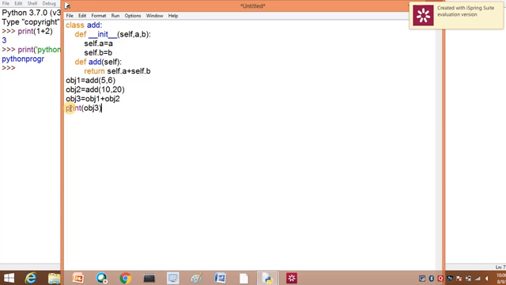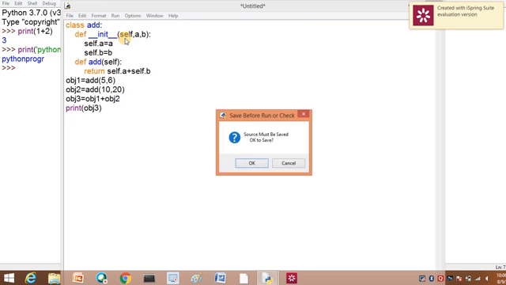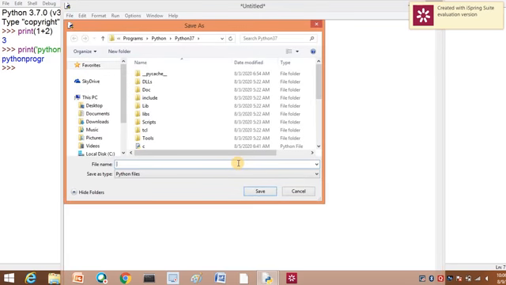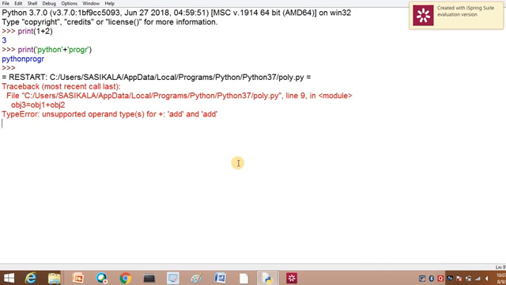Now I am overloading the plus operator, asking it to add the two objects. Let us see what error it is going to throw. See here, it is an unsupported operand type because we cannot add objects, right?